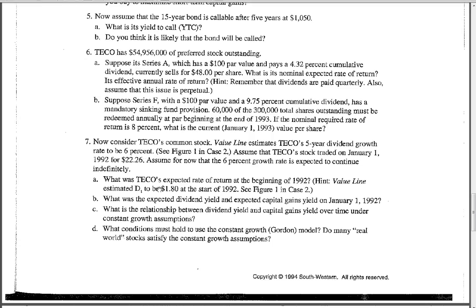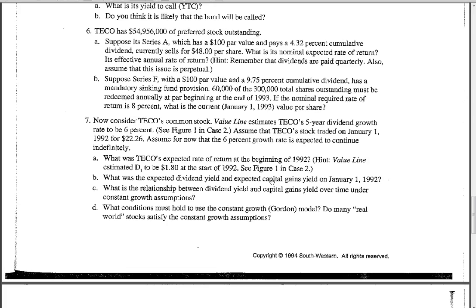Right here where it says, what is TECO's expected rate of return at the beginning of 1992? And it says hint. Value on estimated D1 to be $1.80. D1 is $1.80. Don't let this at the start of 1992 confuse you. Just cross this part out. All of this out if you want. D1 is $1.80. Okay.